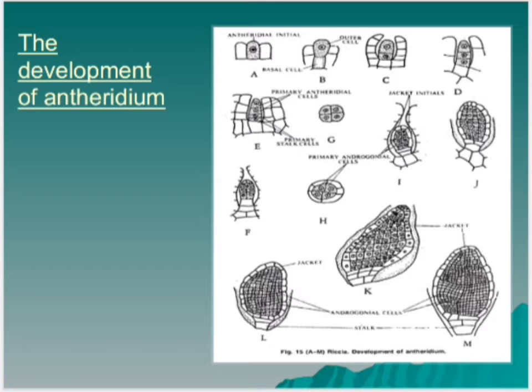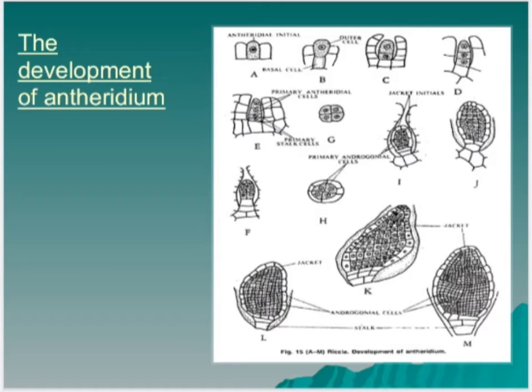Now, development of antheridium. The development of antheridium starts from a superficial antheridial initial cell situated on the dorsal surface of the thallus. It is 2 to 3 cells away from the apical cell. The antheridial initial enlarges in size, becomes papillate and divides first by a transverse division to form an upper outer cell and a lower basal cell. The basal cell remains embedded in the tissue of the thallus, undergoes only a little further development and forms the embedded portion of the antheridial stalk.